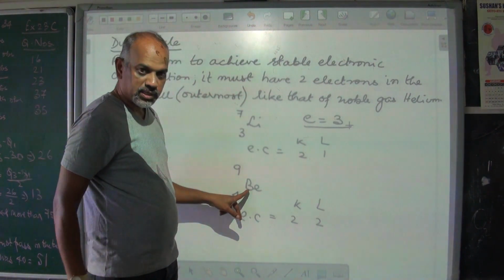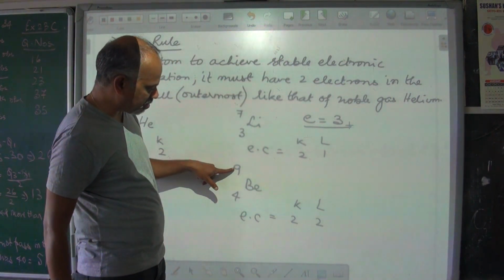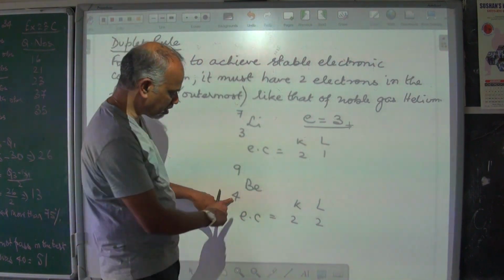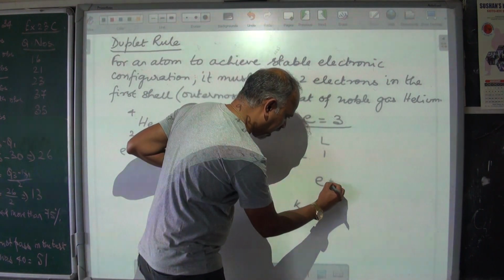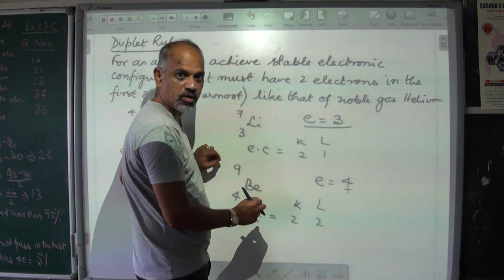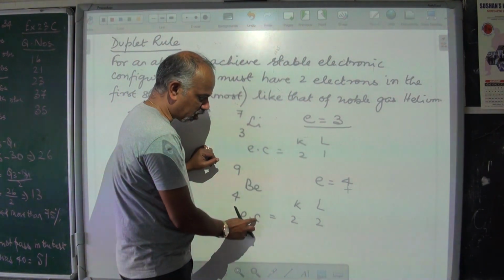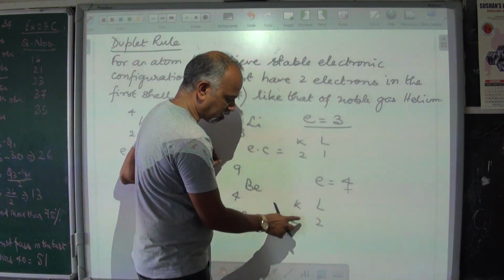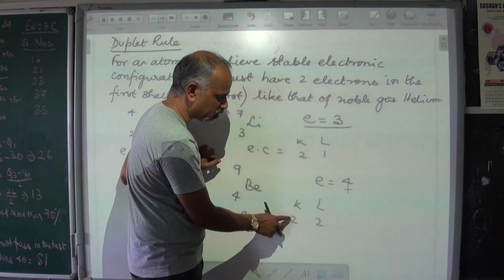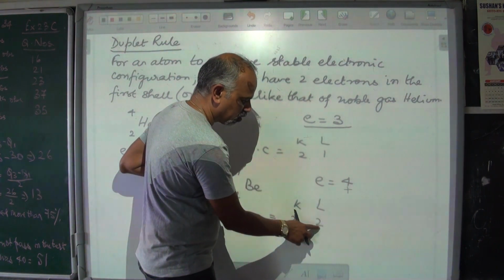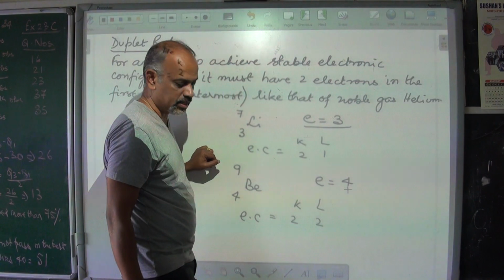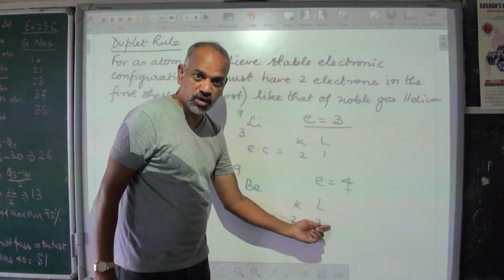One more example. This is beryllium having mass number 9, atomic number 4. Atomic number 4 means electrons are 4. Now you have to arrange this according to their orbits. So the electronic configuration is, first shell has 2 electrons, it's K shell having 2 electrons, the remaining 2 electrons go to L shell. But again, this is not fully filled.